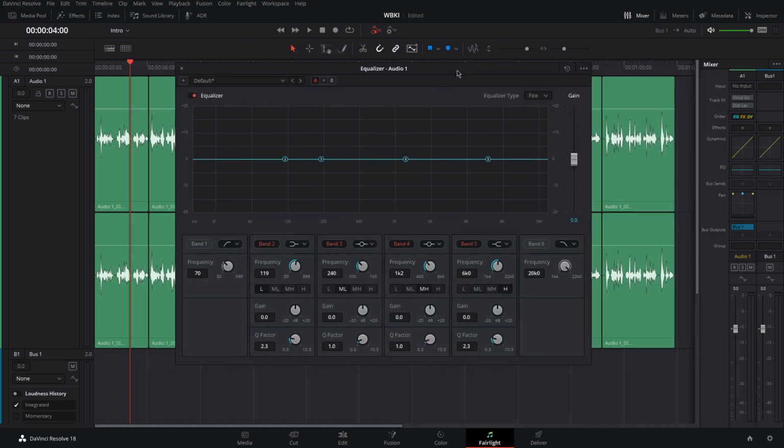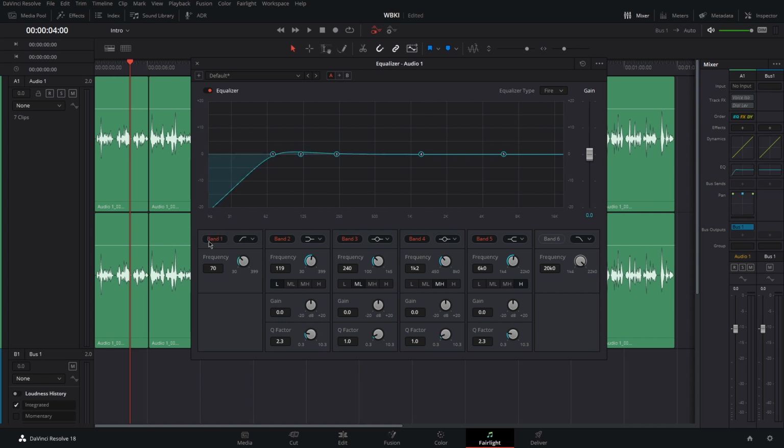Let's take the equalizer, then press band 1 to get rid of the low frequencies, press band 6 and get rid of all the higher frequencies, push the bass up a little bit, push the higher frequencies up just a little bit, not too much.